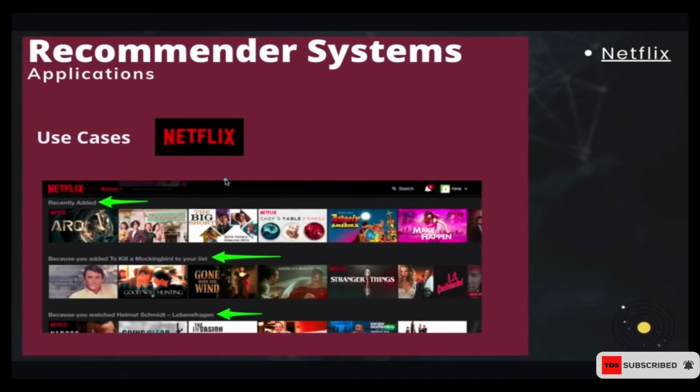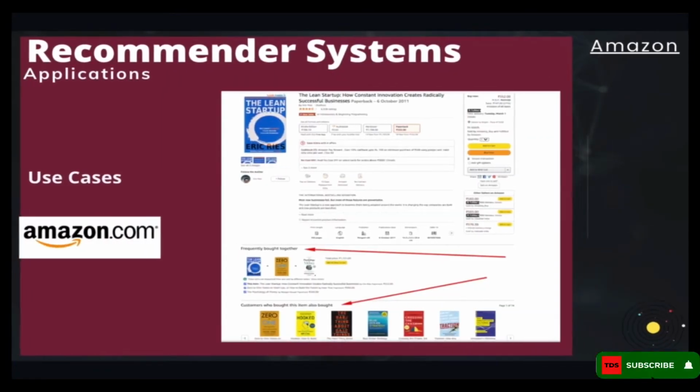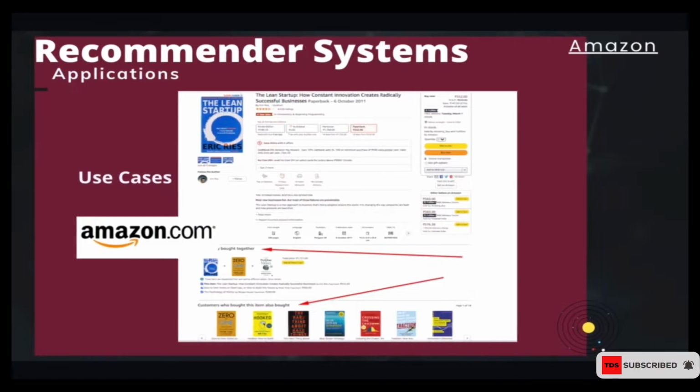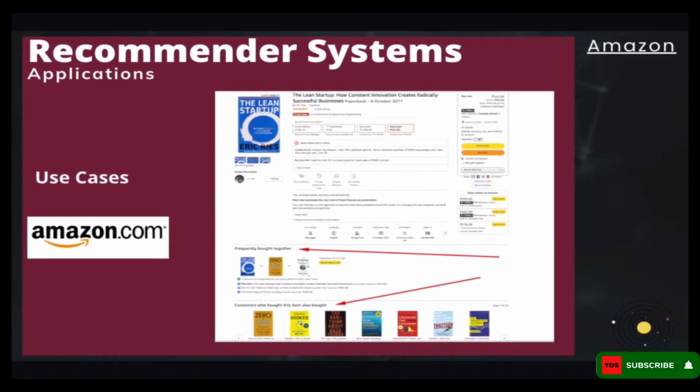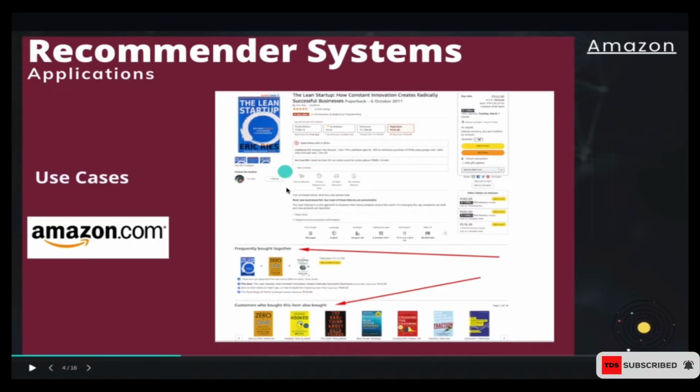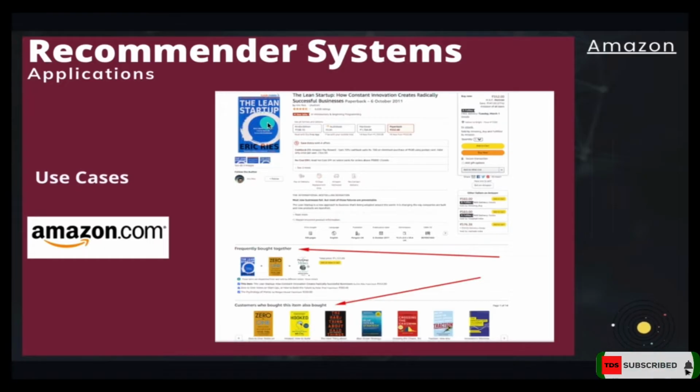Another platform where recommendation systems are very applicable is Amazon. Amazon also has one of the most robust recommendation systems, and there are a lot of things they recommend. For instance, over here I searched for this Lean Startup, and you can see they are recommending other books that look similar to what I am searching. That is purely recommendation. Previously, Amazon did not do this, but as soon as they started, they saw their profits hiking, seriously.